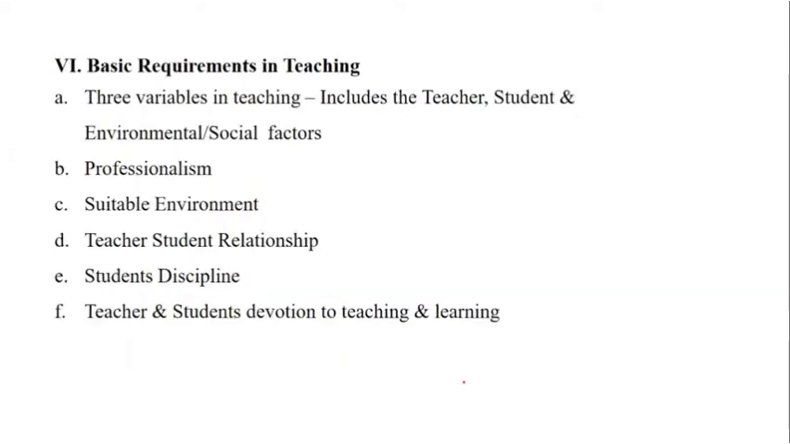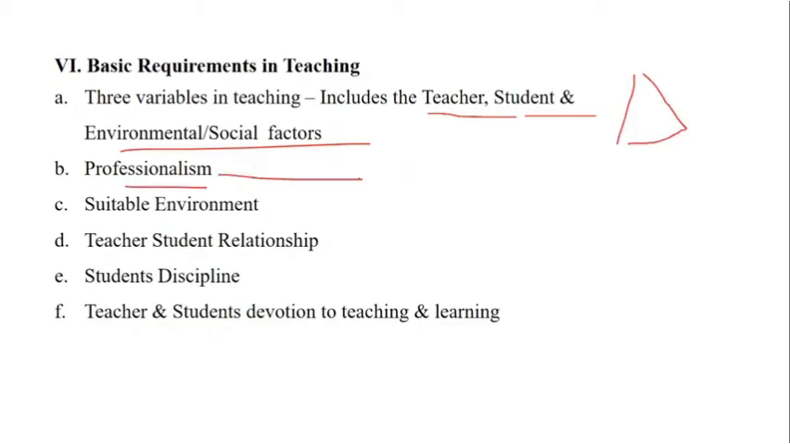Now, as a basic requirement in teaching, teaching requires variables such as, as I said, the teacher, the student, and the environmental or social factors. It is also called a tripolar process. Professionalism, wherein the discipline comes into consideration. Yes, Rajiv, you can say the heuristic method is investigation. You can say reflective learning or reflective teaching also leads to investigation.